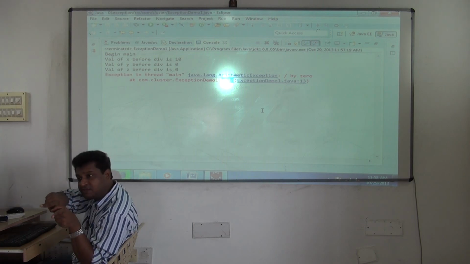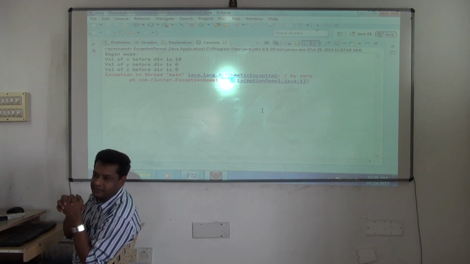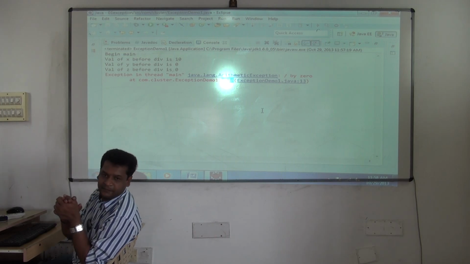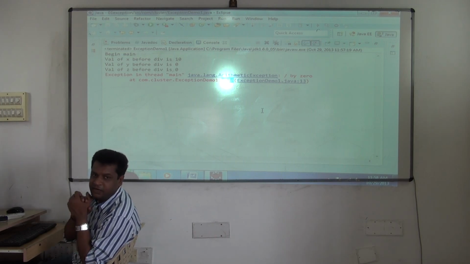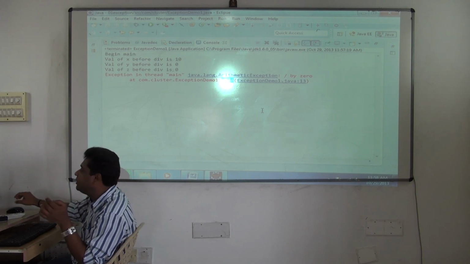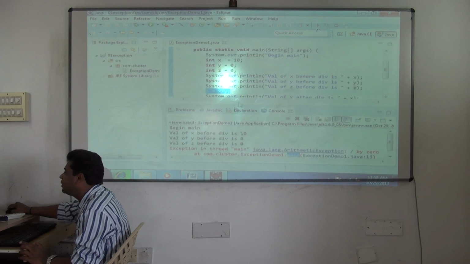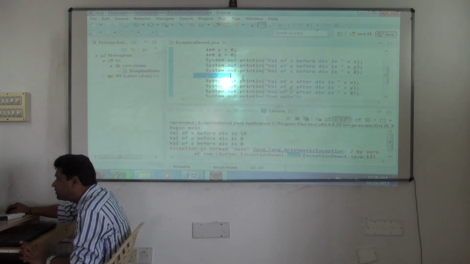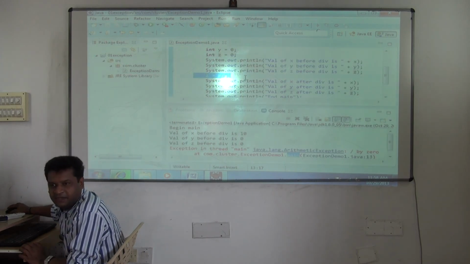But if you see an error, you cannot do anything. So errors we will see later. Now we will concentrate only on exceptions. We will see many exceptions and you will understand this. Whenever an exception occurs, we can handle it. Clear? But since we are not handling it, what has happened? The object has got created here.